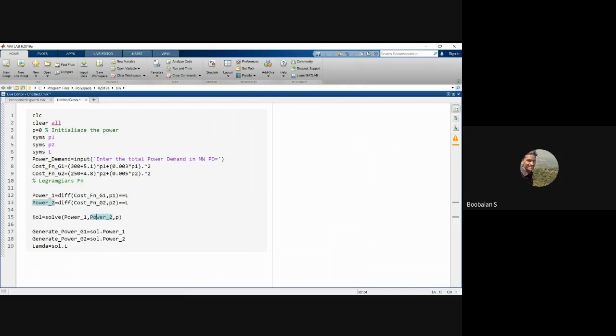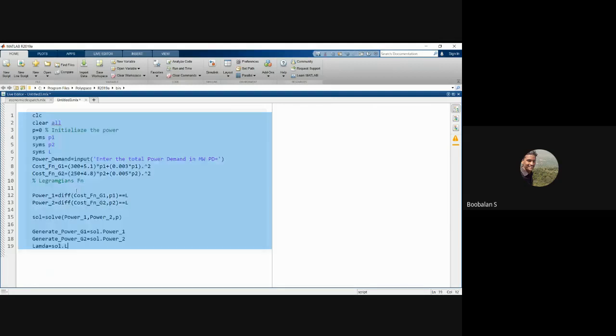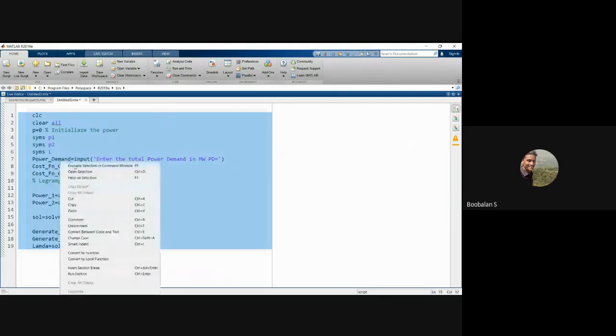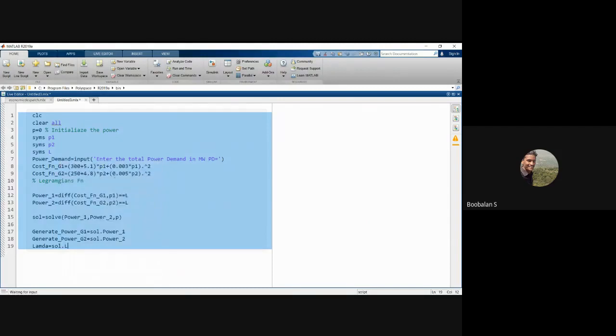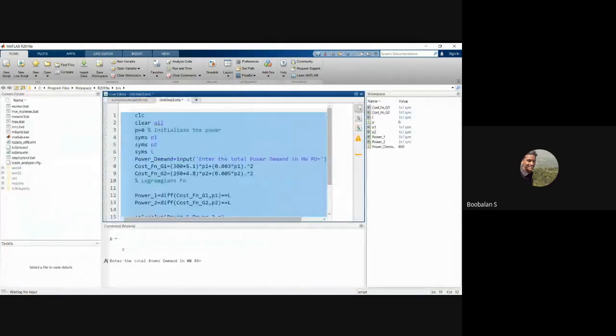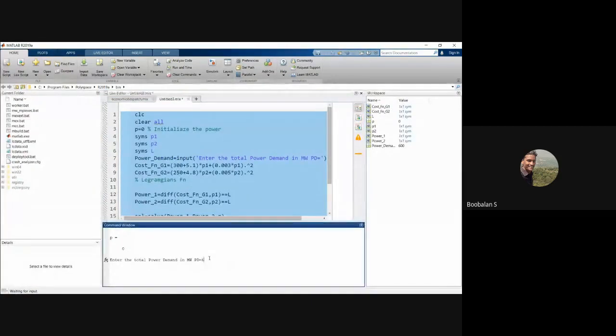So I create a variable solve myself, and we solve in it. What do we solve? We solve these two equations with respect to power, the initialized power. How much initialized power are we giving? Power demand at around 600 megawatts. Let's see, one second, we'll just try to run it. I think I need to take a reset layout, right? Now it will be asking about total power demand, 600. I'm just giving it. We'll have that matrix issue.